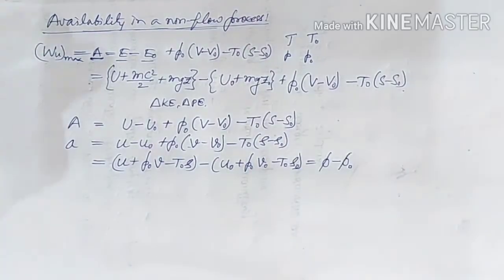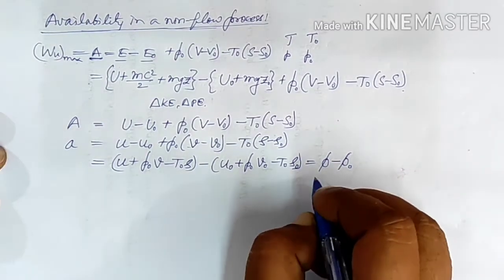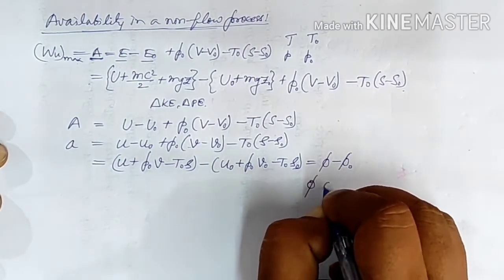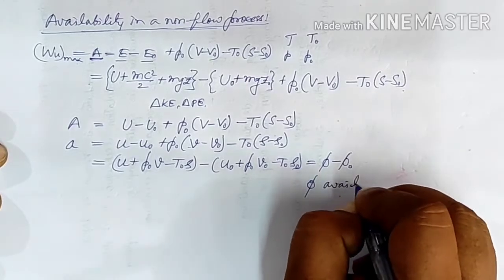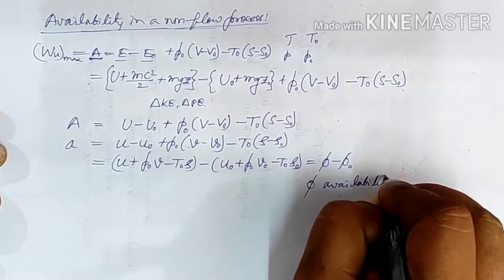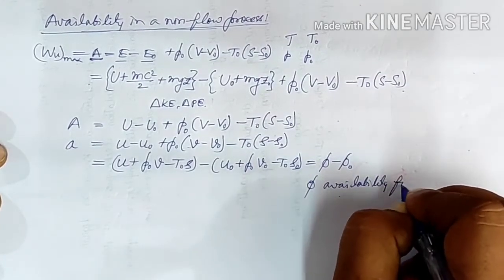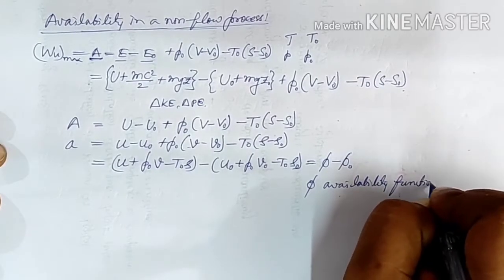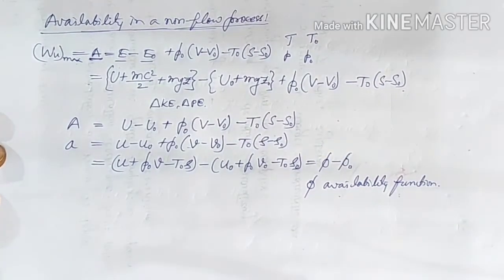Here phi we will call the availability function. So this is the availability in a closed system.